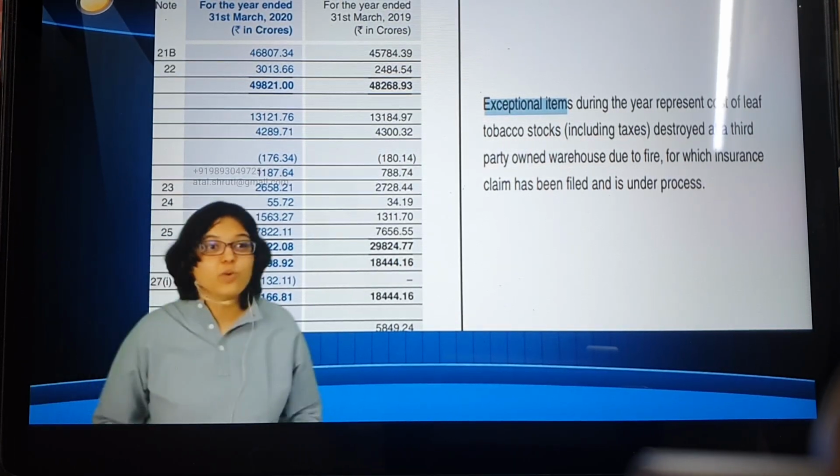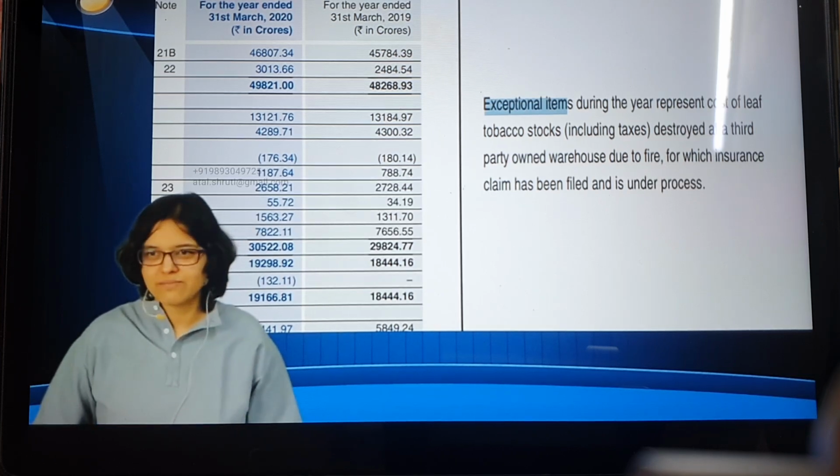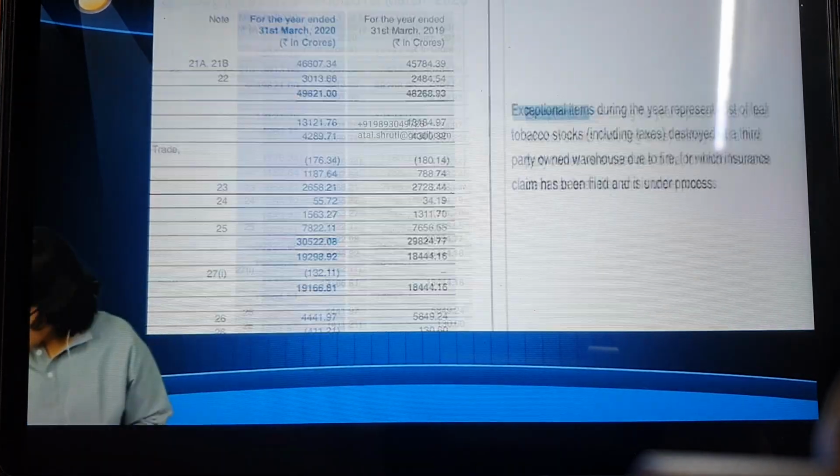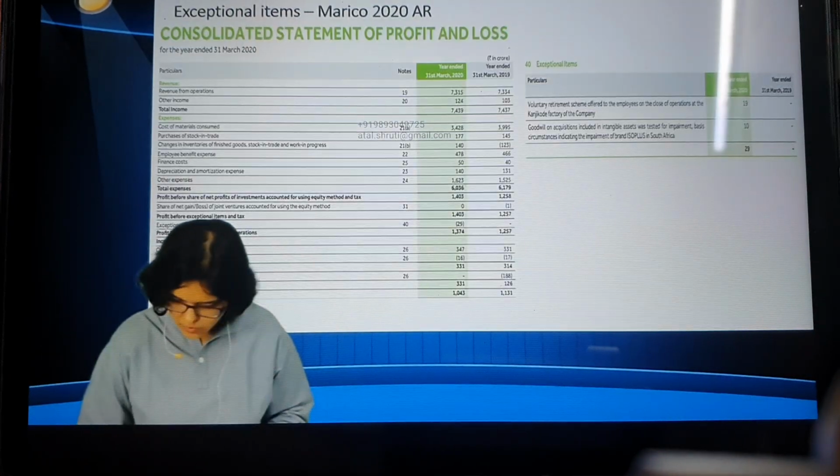So instead of clubbing it under other expenses, what have they done? They've shown this as an exceptional item. Simple now, very clear. Yes. One more example you want? Just as a quick example maybe.